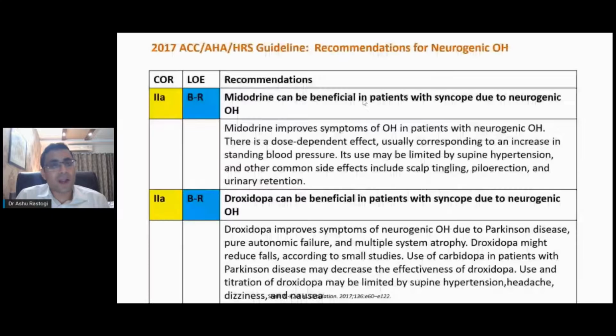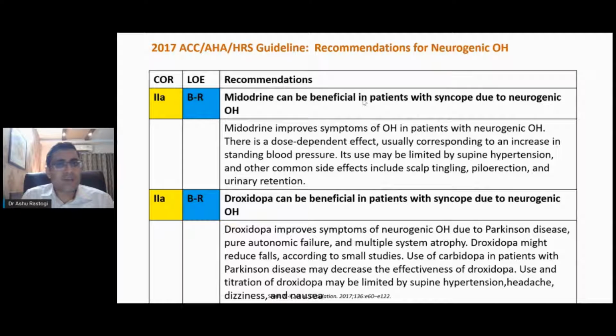Now coming on to the guidelines, what do the guidelines recommend? So these are the ACC/AHA 2017 guidelines, and they say that if a patient has neurogenic orthostatic hypotension, midodrine can be beneficial in patients with syncope, and it significantly improves symptoms of orthostatic dizziness, and there is a dose-dependent effect in improving the standing blood pressure.